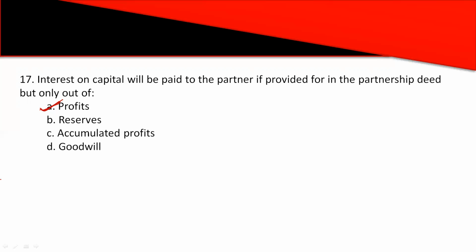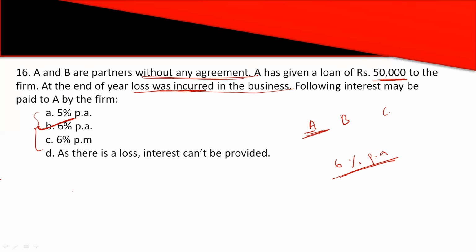So it's completely opposite of the 16th question. Here we were talking about interest on loan. Interest on loan is mandatory. It is a charge against profit. Even though there is a loss, we need to pay.